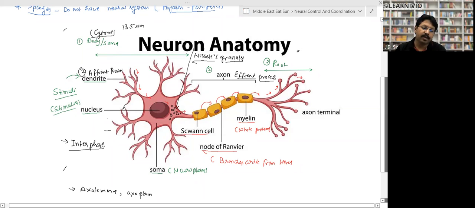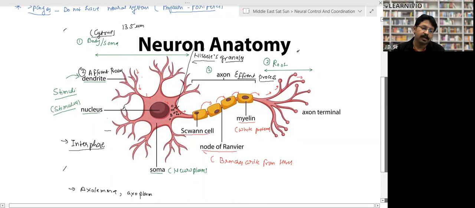Node of Ranvier is that part from where the branch of a neuron arises. It means the neuron may be branched or unbranched. So if a branch arises, it arises from the node of Ranvier, right? Again, myelin is a white colored protein, and I have already told you the function. The function of myelin is to increase the rate of information flow.